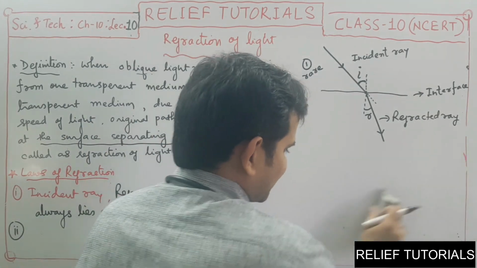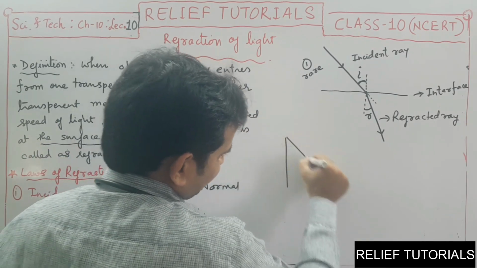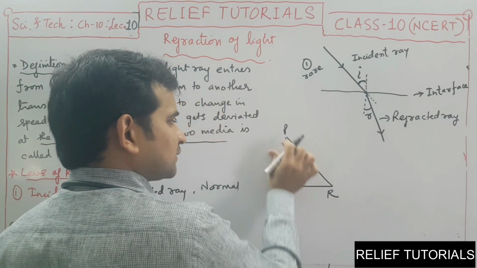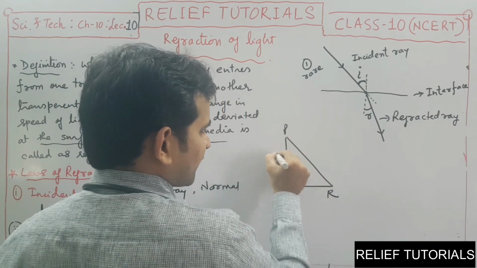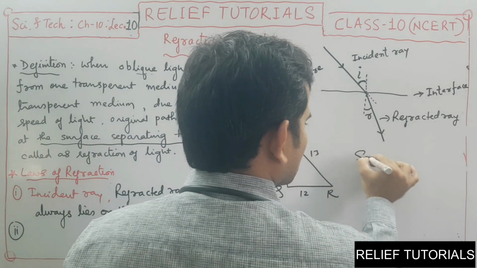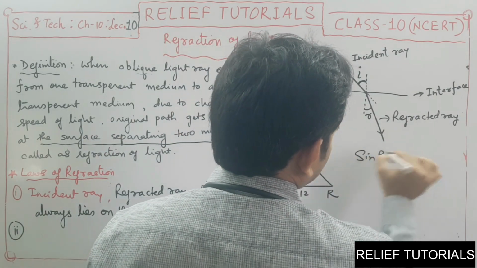Let's do some small practice. Consider this triangle PQR, with the values 5, 12 and 13, let us say. Now if I ask you what is sine P?